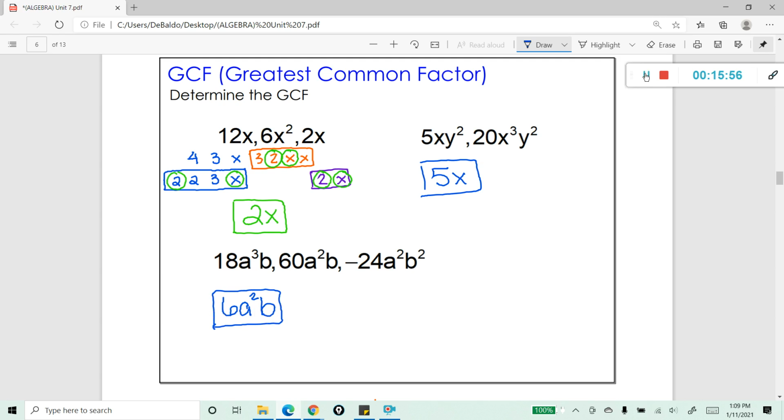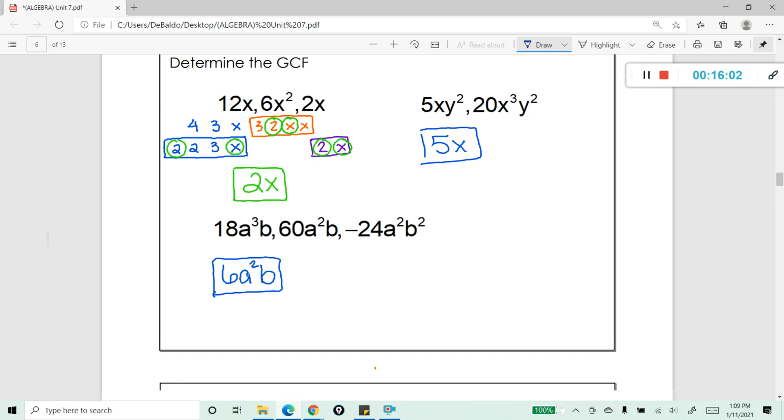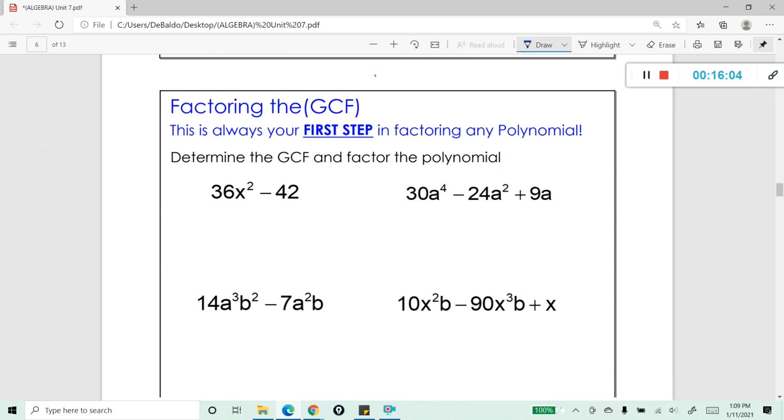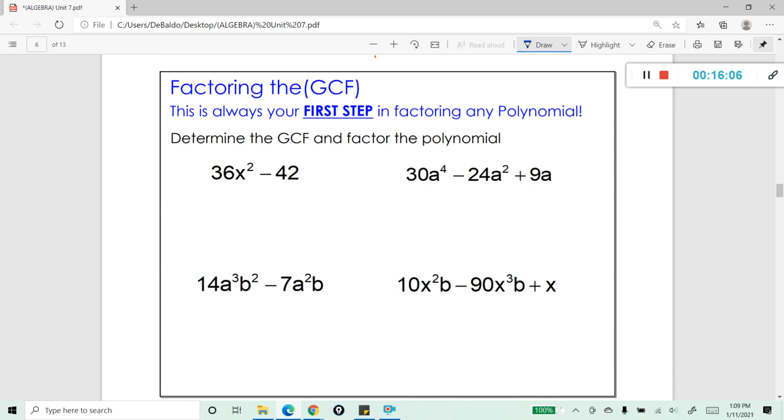Now that we understand what a greatest common factor is, let's go ahead and learn our first factoring technique. This factoring technique is called factoring the GCF. This is always going to be your first step in factoring any polynomial. So basically, anytime the directions say to factor, the first question you ask yourself is, is there a GCF, a greatest common factor?